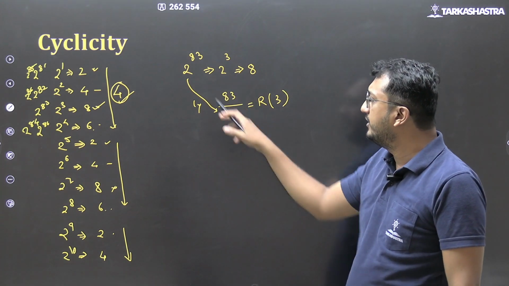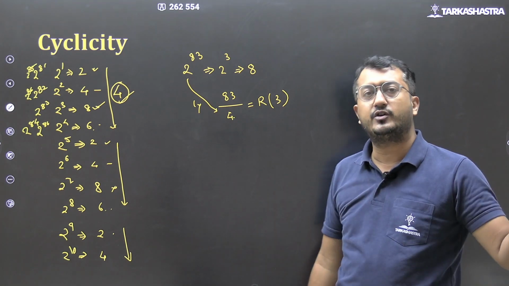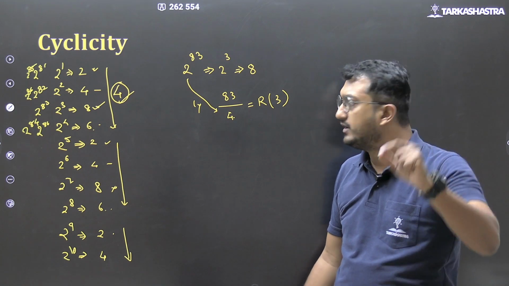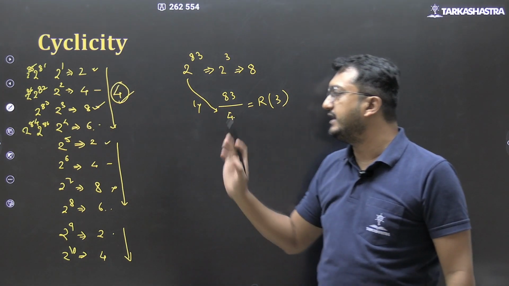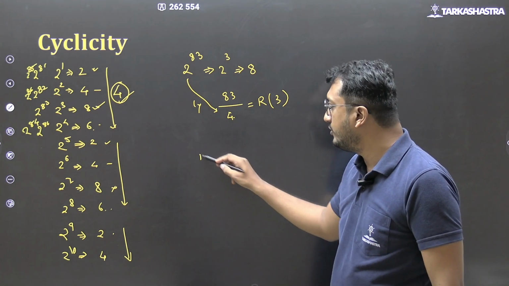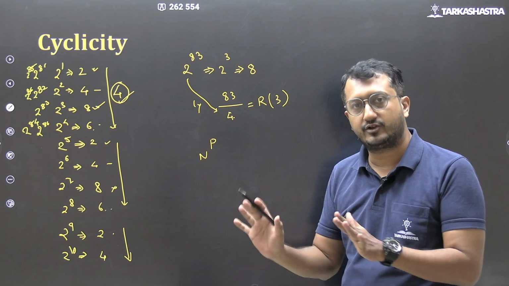So what we are doing? We are taking out the number of repetitions of 4, and we are concentrating only on the remainder. So whatever is the remainder, that is the final answer. So the process is: n to the power p is the number, and we want to find out the last digit of this number.